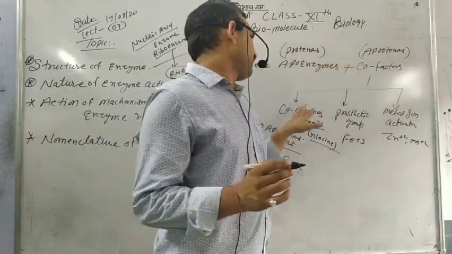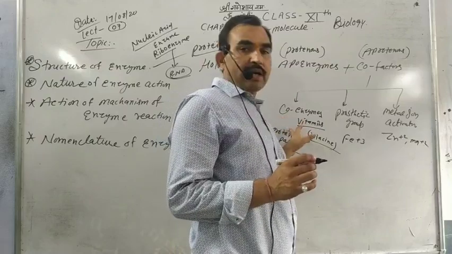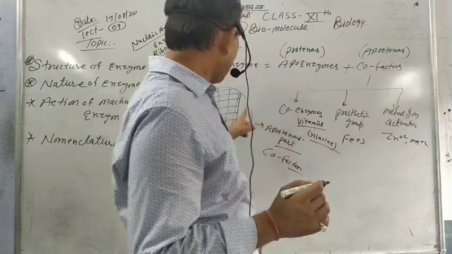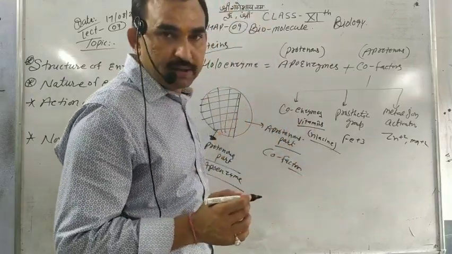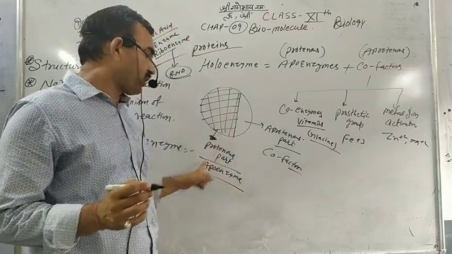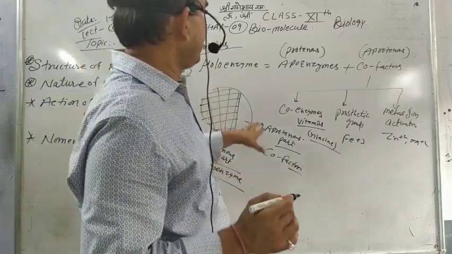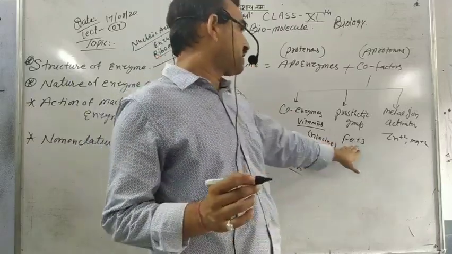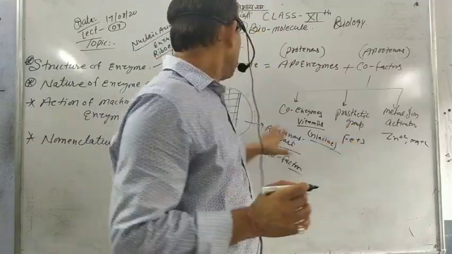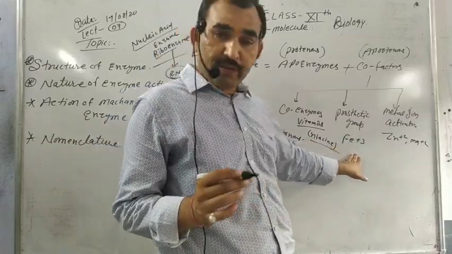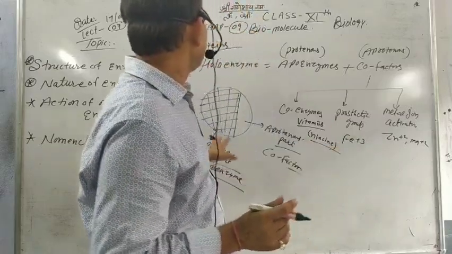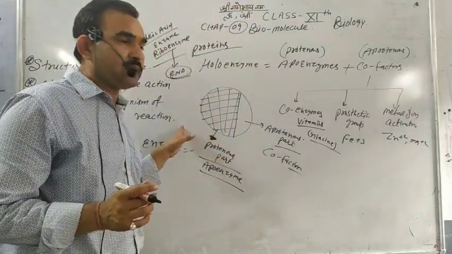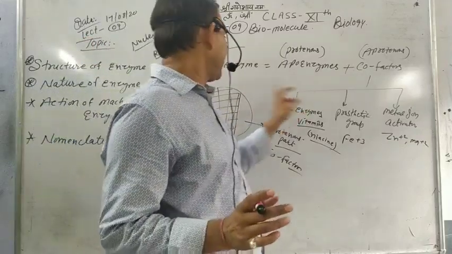The cofactor may be a coenzyme, like vitamins. If vitamins are attached to the proteinous part, it is called coenzyme. If a prosthetic group like Fe plus 3 is attached to the proteinous part, then it is called a prosthetic enzyme.